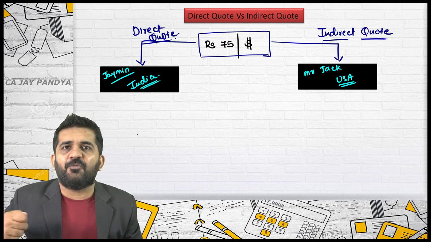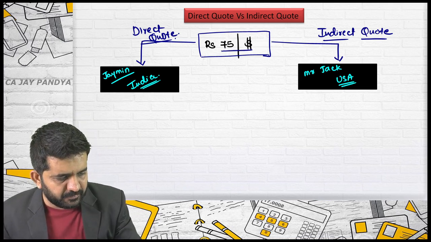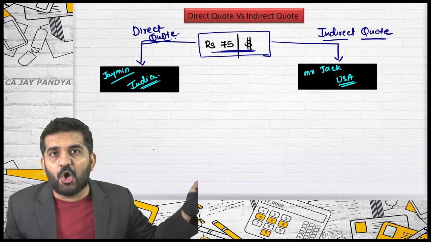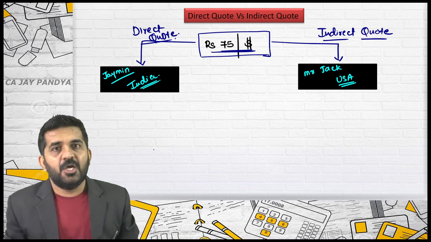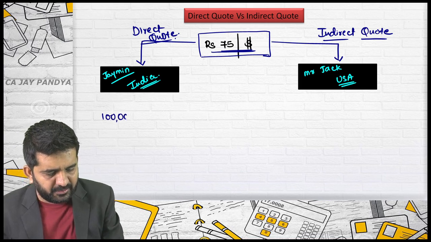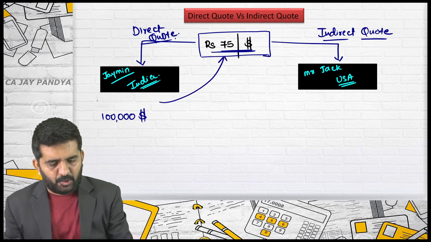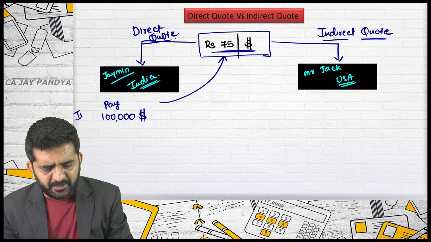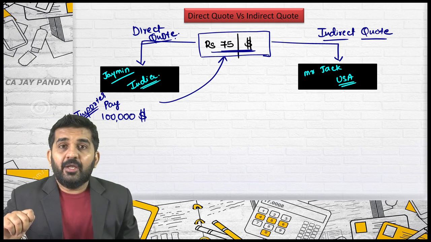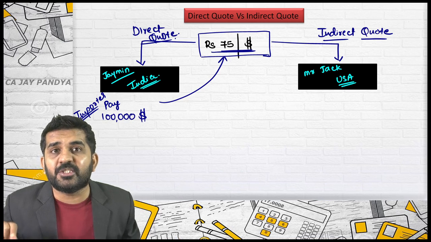Normally, when a person is of India and he is seeing a foreign currency rate, he will always be seeing it in this term: rate of dollar in terms of rupees. Why? There is a reason. Suppose you are an importer and you are liable to pay $1 lakh. Say you have imported a machine. You cannot pay in dollars because you are not earning in dollars. You will have to convert this into rupees.